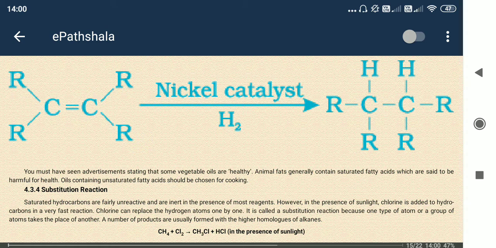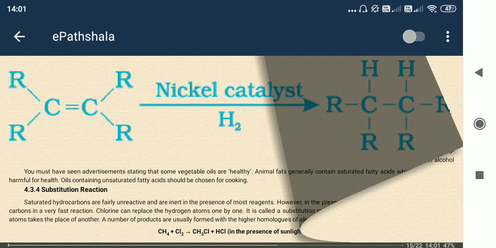Once hydrogen is added, the double bond is broken and one bond of each carbon is opened. That opened bond bonds with hydrogen, so extra C-H bonds are formed.